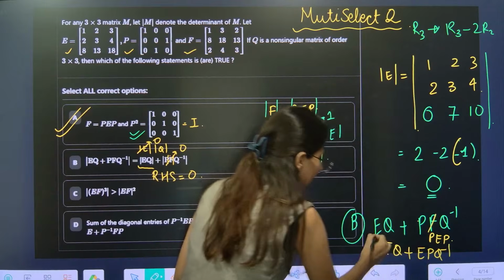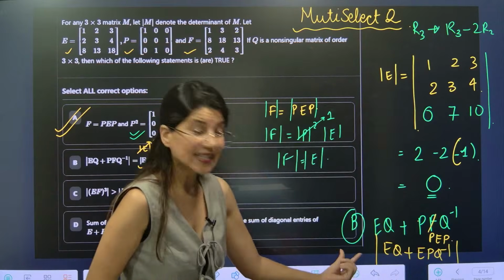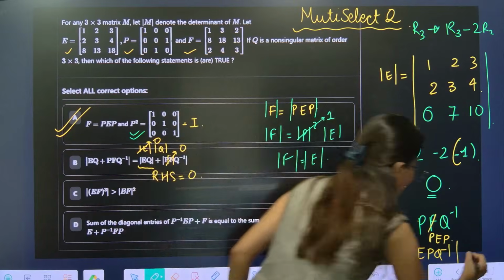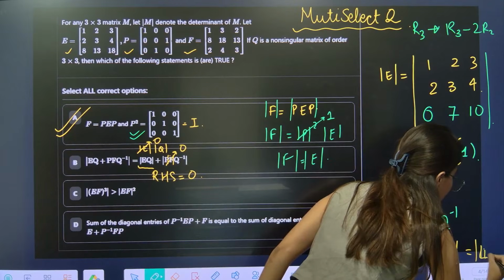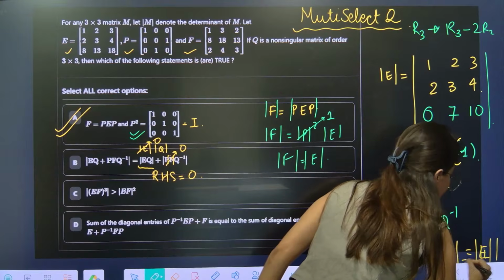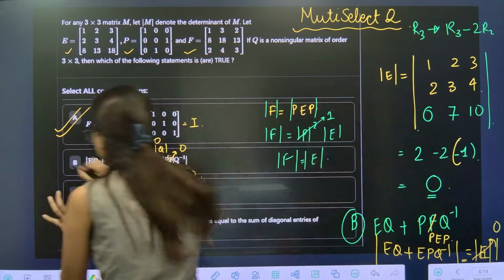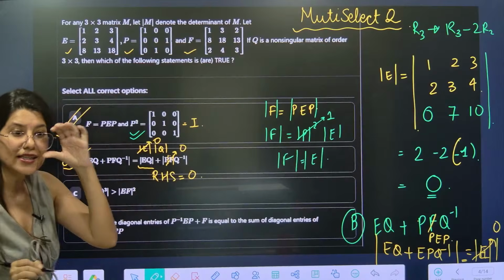Can you see that this is inside a determinant? So again, if you take E common, this will be determinant E and determinant something. So again, determinant E is 0. That means option B is also absolutely correct.